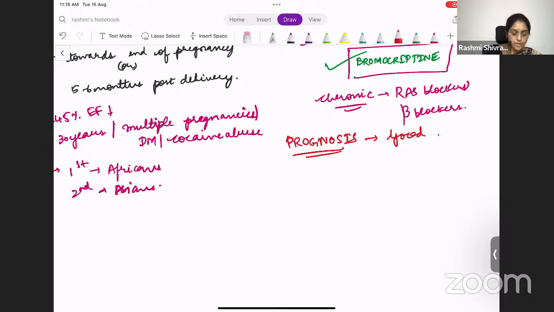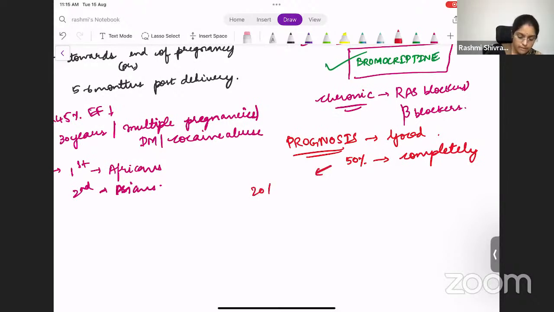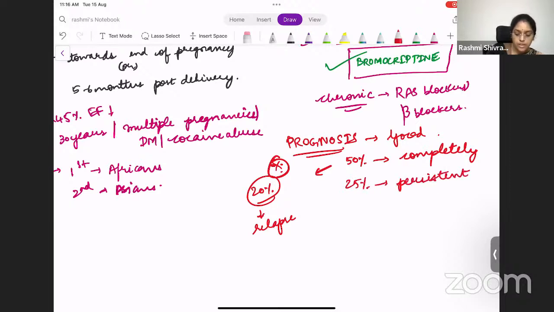Almost 50% recover completely. Then 20% will have a relapse of peripartum cardiomyopathy. This is very, very important. 50% will be completely cured, whereas 20% will have a relapse. 25% will have persistent symptoms. They will not be completely cured, but they will have persistent symptoms.